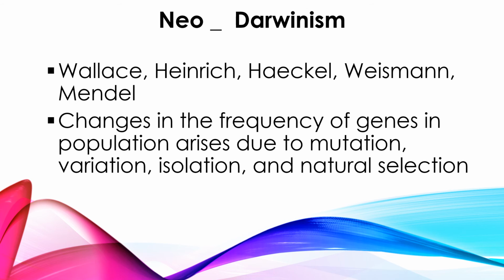Let us go through the people who supported Darwin's theory: Wallace, Heinrich Haeckel, Weismann, Mendel. These persons supported Darwinism, and their concept is that changes in the frequency of genes in a population arise due to mutation, variation, isolation as well as natural selection, right?